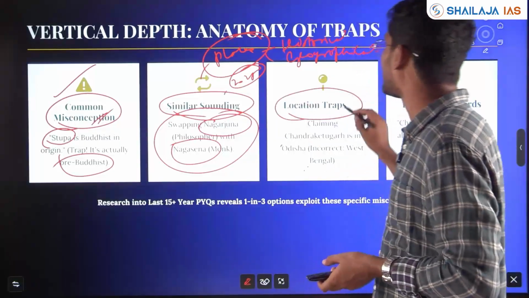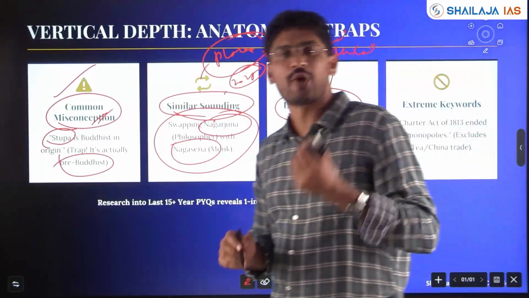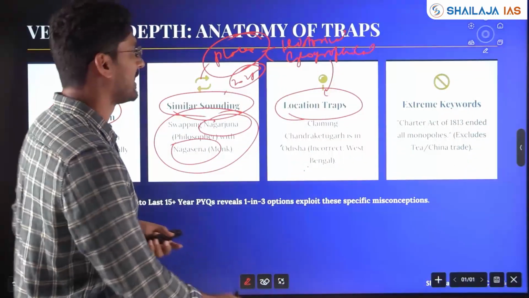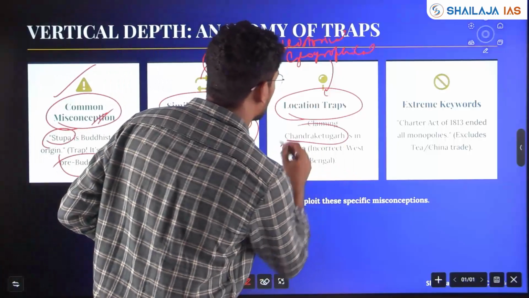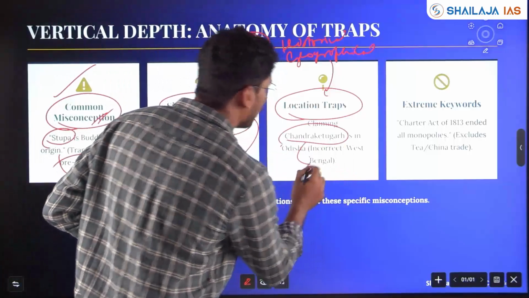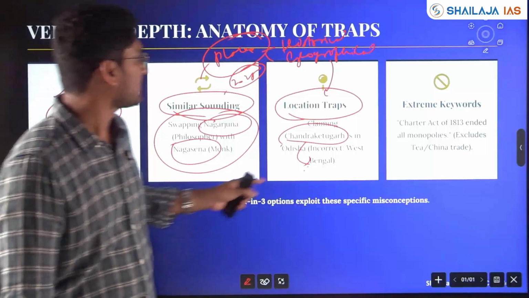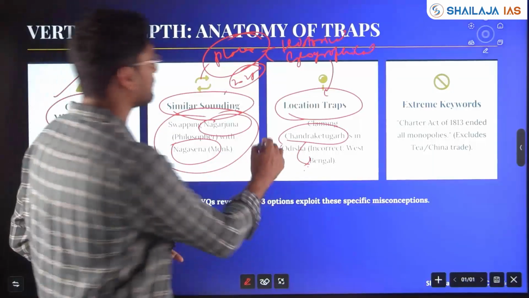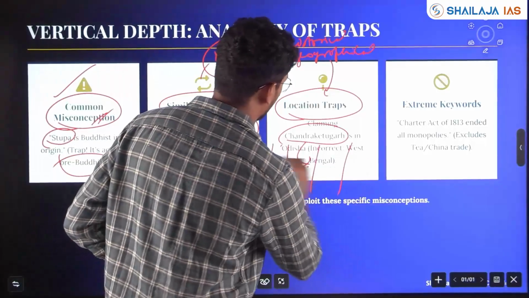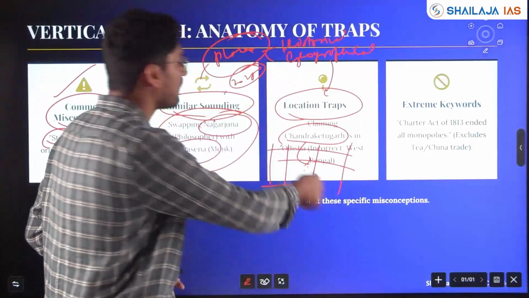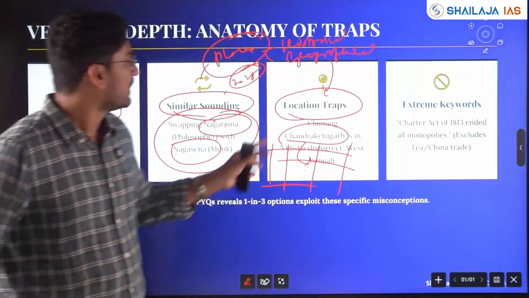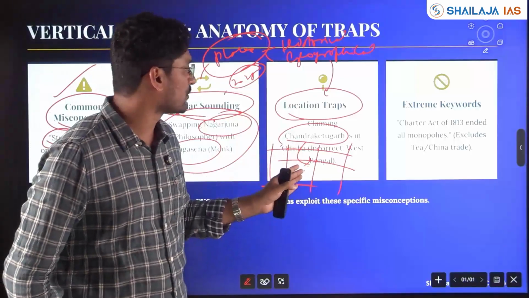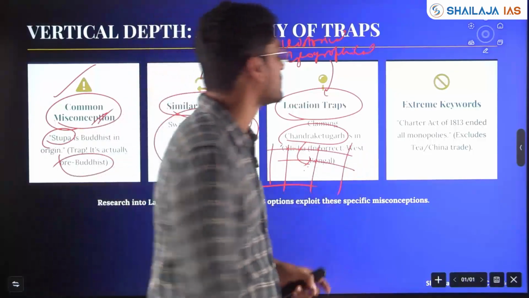Then location traps are one of the common traps kept in UPSC, claiming, for example, Chandraketugarh is in Odisha. However, it is in West Bengal. And who is the king? There is a 3-column match the following now, linked one after the other. So the king, the place in news, the state, that kind of questions have come.